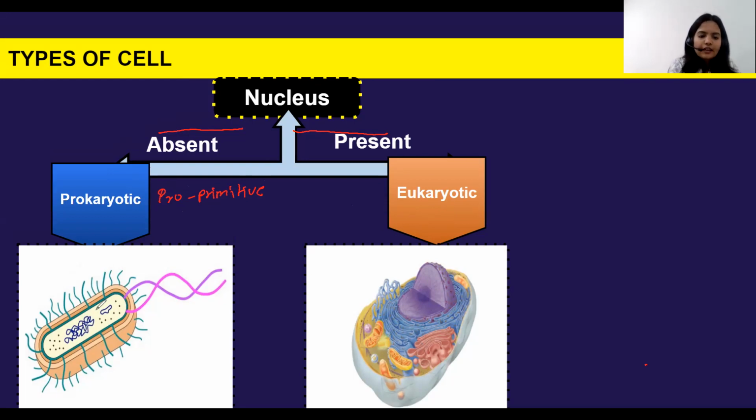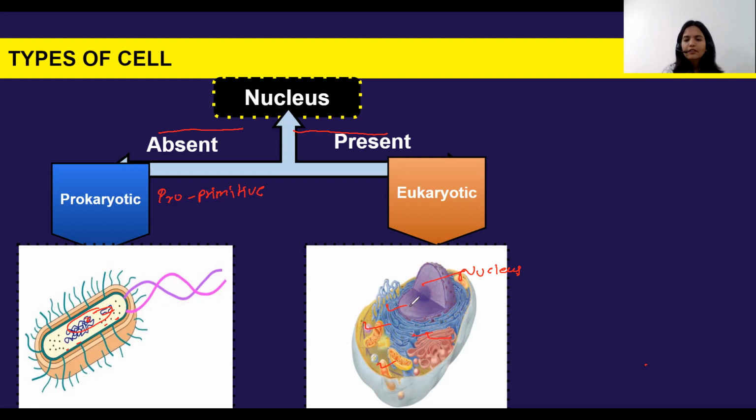Here, a covered nucleus is not present, but if you see, this is a nucleus which is well developed. All other cell organelles are not present here, but here you can see there are so many kinds of different cell organelles present inside this cell. Okay, and here the nucleus is not covered, this DNA material, genetic material is not covered, but here the genetic material is completely covered by a nuclear membrane inside the nucleus, right?